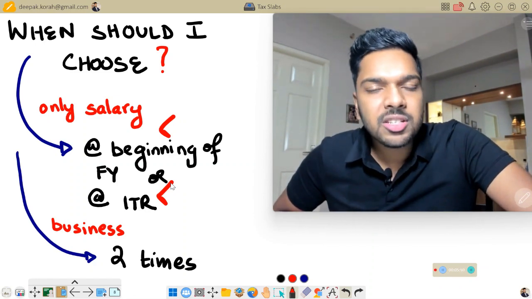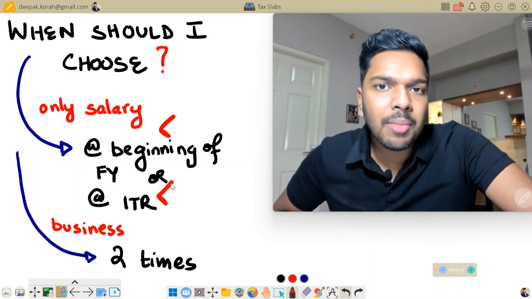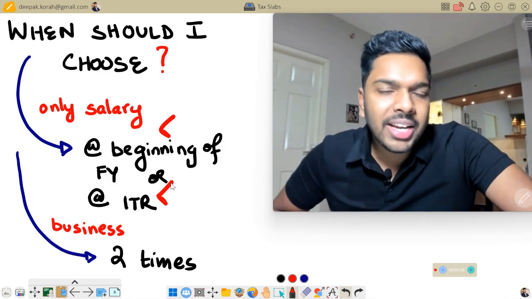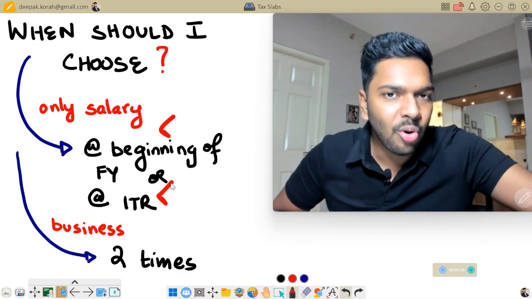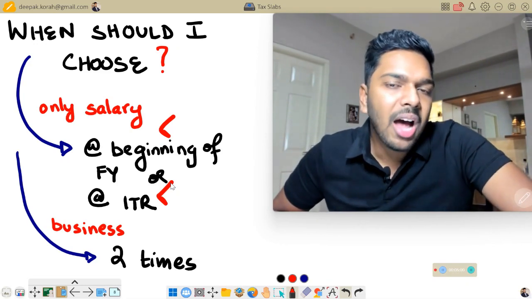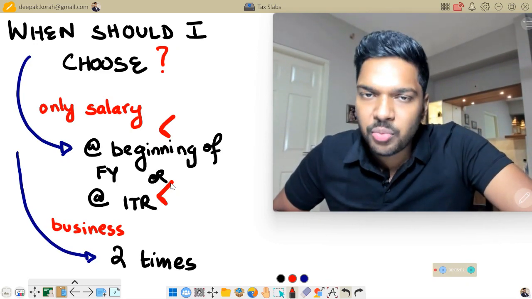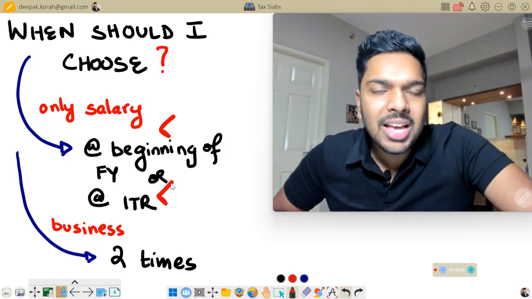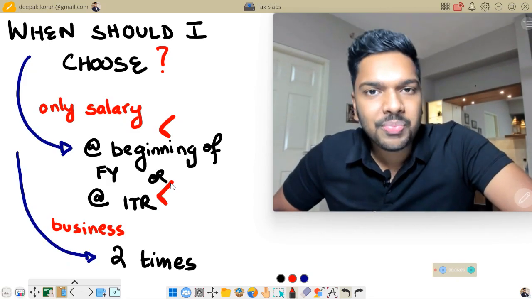But if you are a businessman or a professional and you're earning income from the head business or profession, then twice you can change between old and new. You can switch between old and new, new to old, etc. But after that, there's a permanent lock-in period, which means post this two-times option that is given to you, you cannot come back to old or new as you wish.